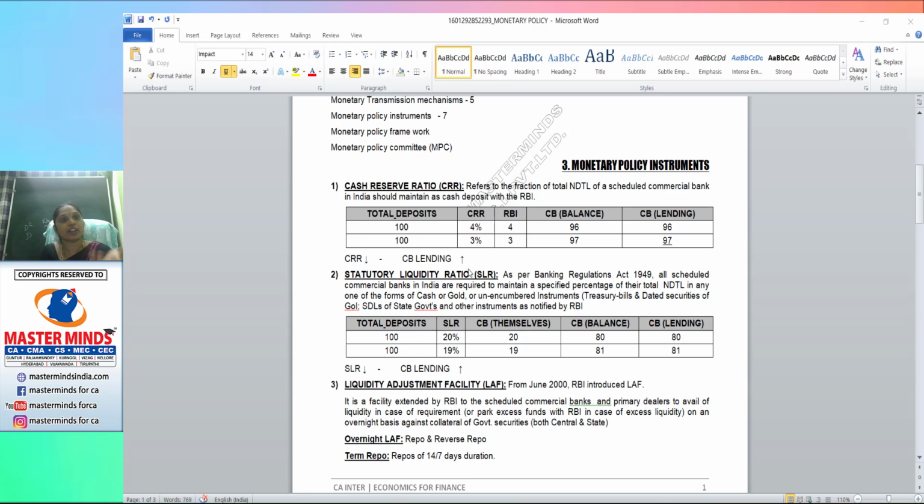If you get in the question increase, write decrease. If you get in the question decrease, you write increase. That's it. Now, can we feel that this is an instrument of monetary policy? Certainly.